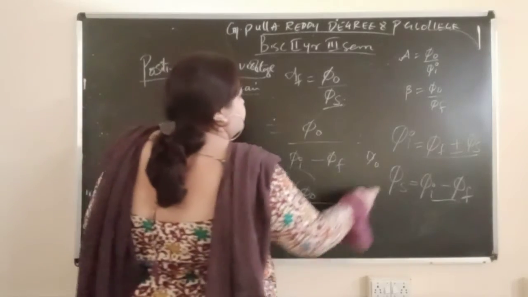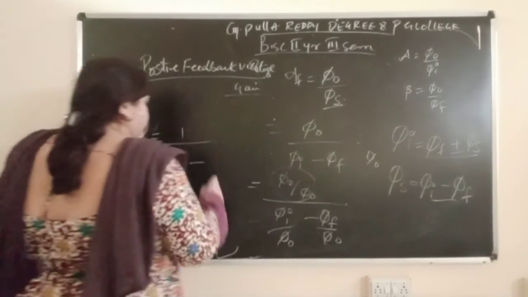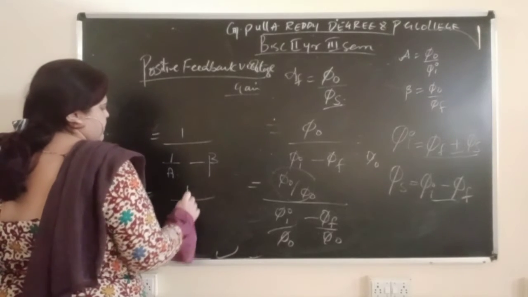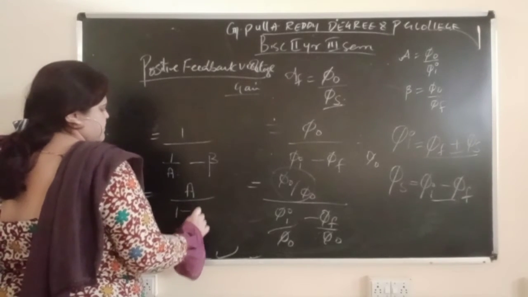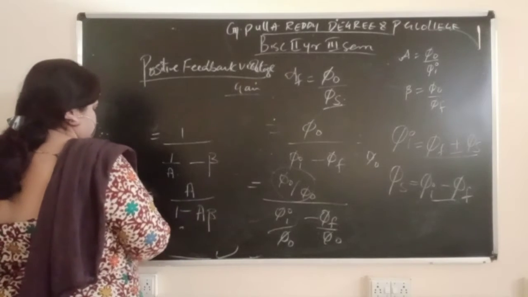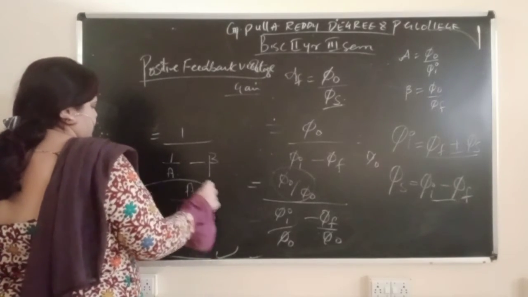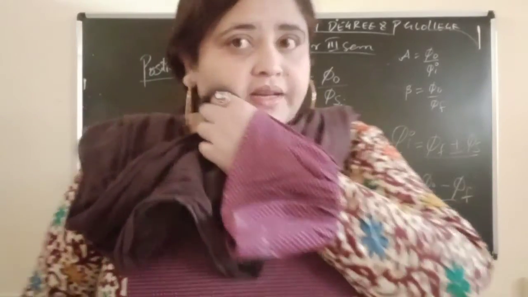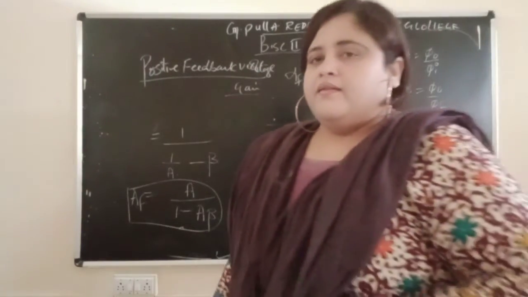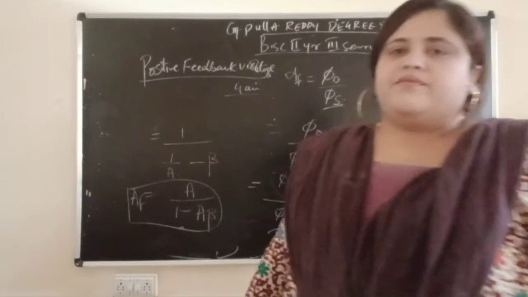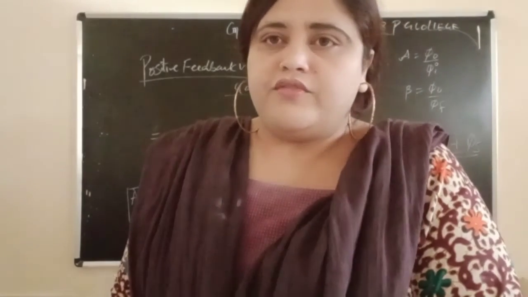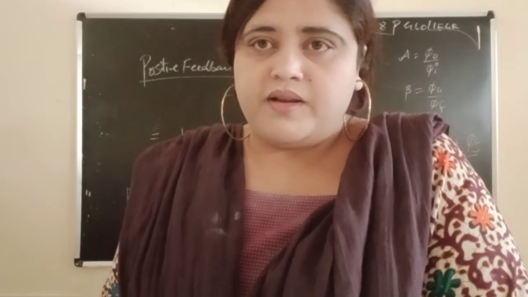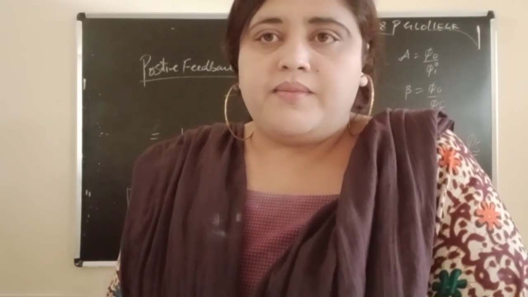What is this? Beta. Beta is nothing but this. What I will do is cross multiply. A will go up, 1 minus A beta. Is the formula for positive feedback. 1 minus A beta is the formula for positive feedback. Positive feedback formula is A F equal to A by 1 minus A beta.